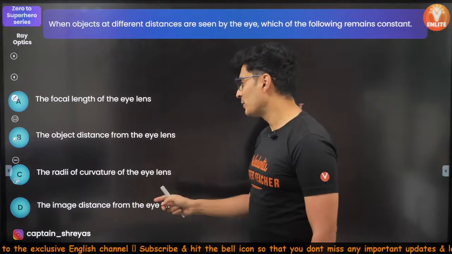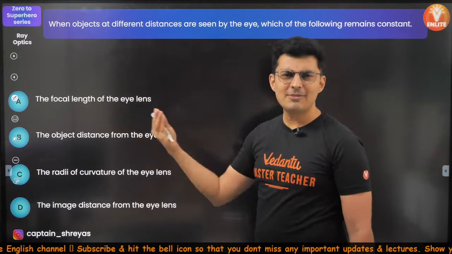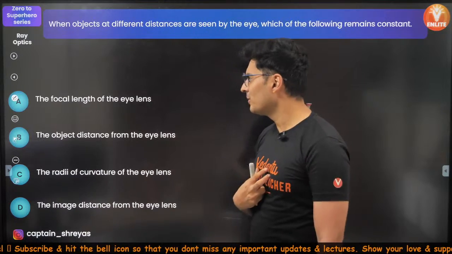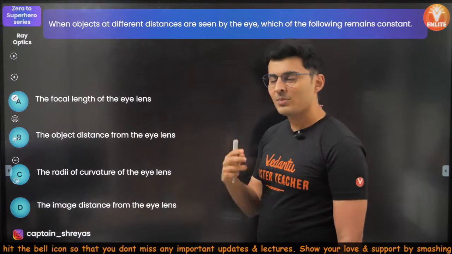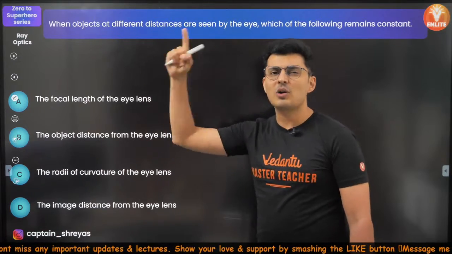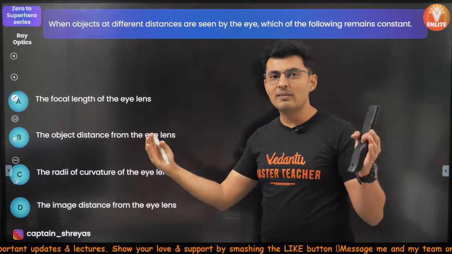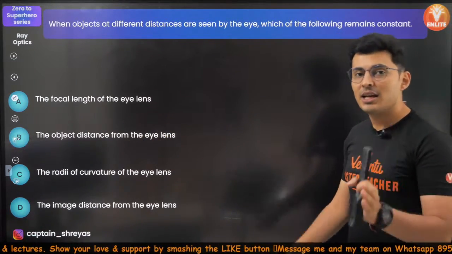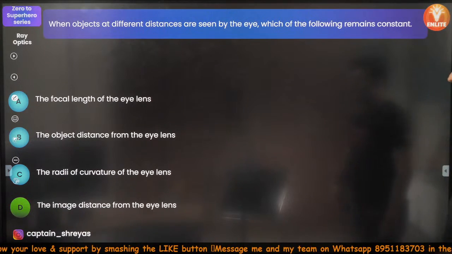So radius of curvature, no. Object, obviously the object can be anywhere. It's not under your control. The focal length of the eye changes based on where the object is placed, to ensure that the image is always formed on the retina. So the distance between the image and the eye lens is always the same.